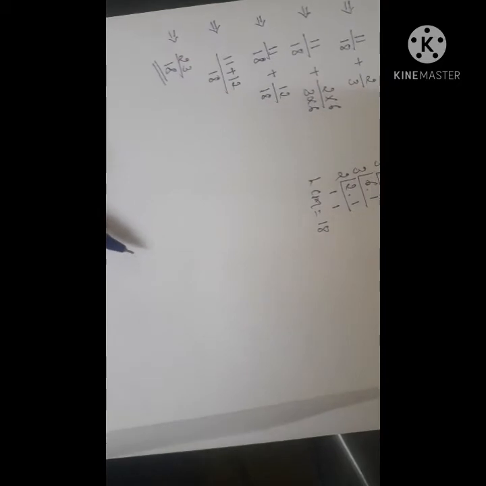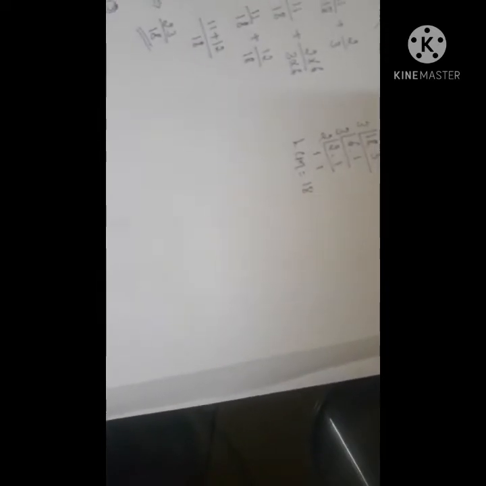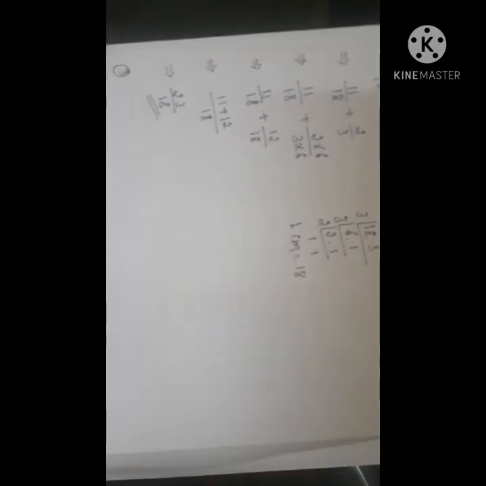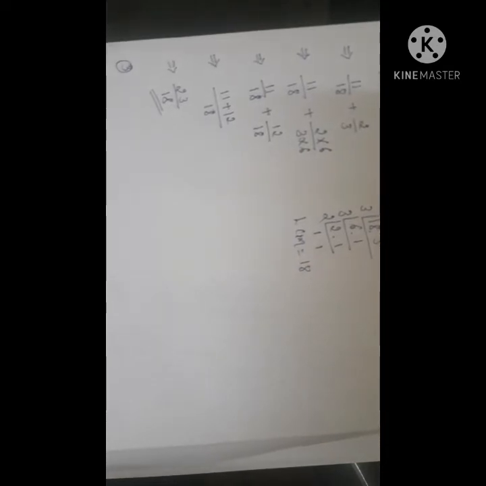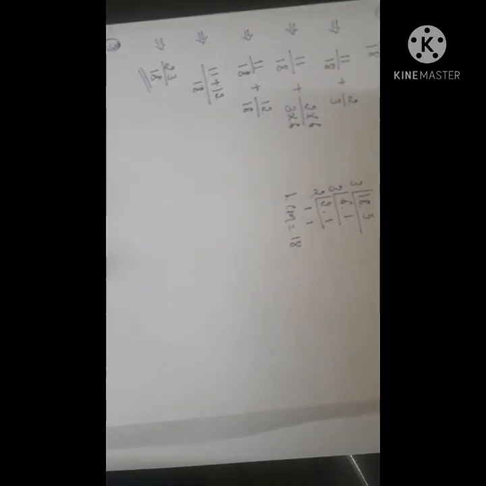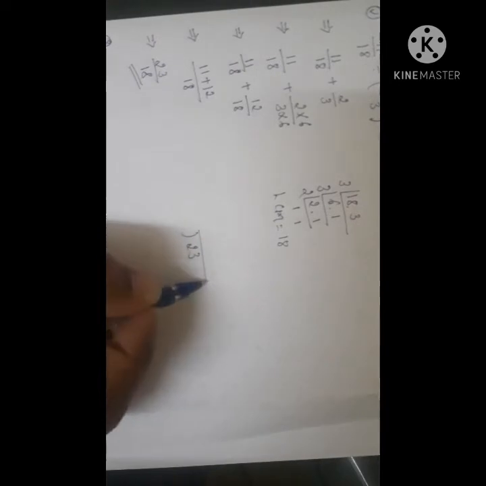Now the third sub question is, you have to express this 23 by 18 in decimal form, corrected to one decimal place. For that, divide 23 by 18.